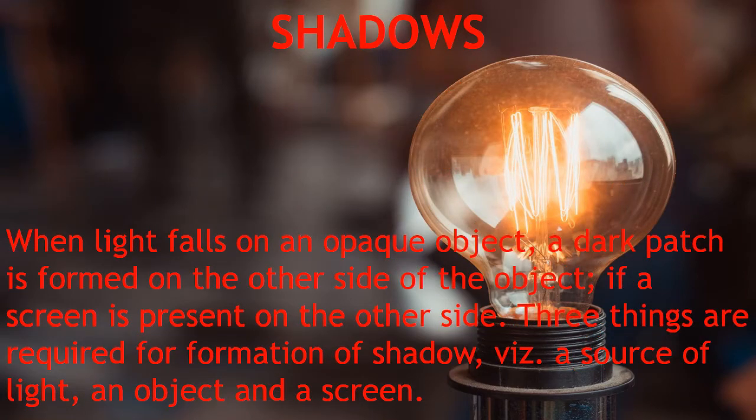Shadows. When light falls on an opaque object, a dark patch is formed on the other side of the object if a screen is present on the other side. Three things are required for formation of shadows, namely a source of light, an object and a screen.